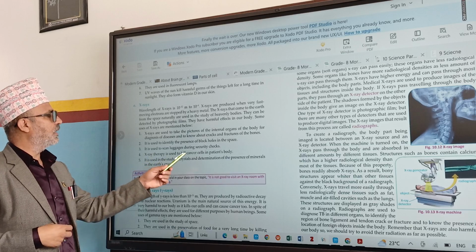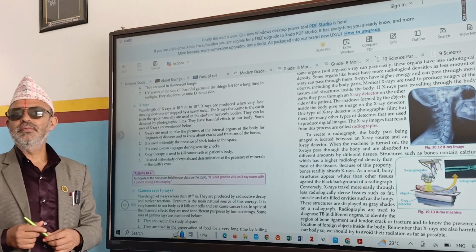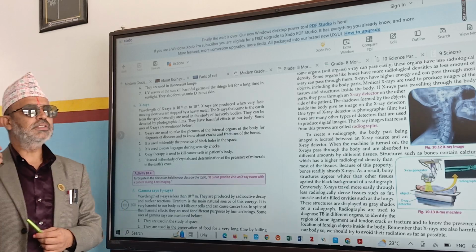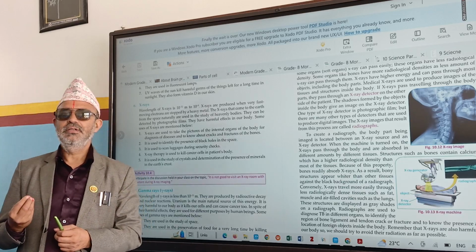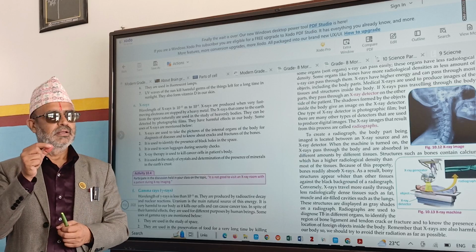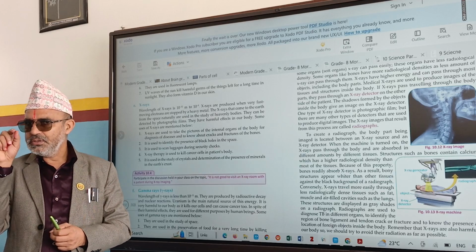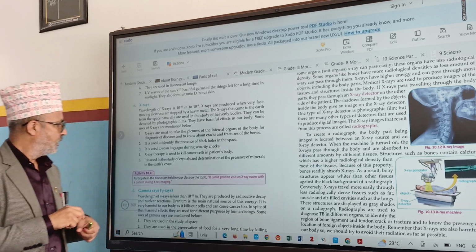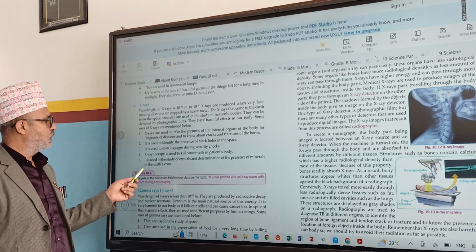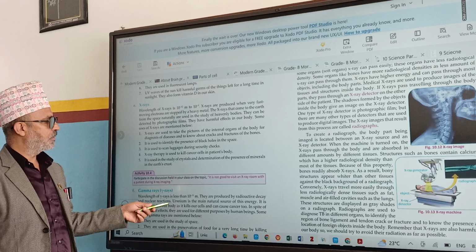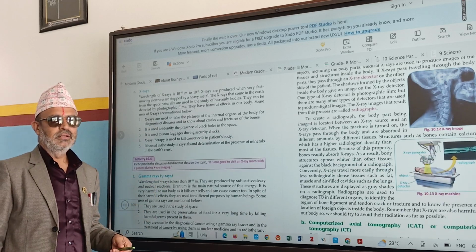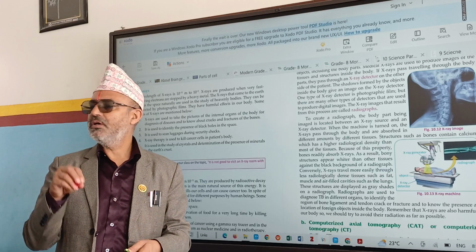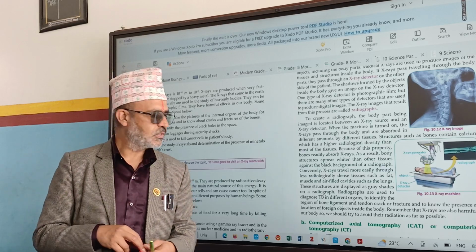X-ray therapy is used to kill cancer cells in a patient's body. So if there is unnecessary growth of cells in the body, at that time they use X-rays to kill those extra cells. That is X-ray therapy. And it is used in the study of crystals and determination of the presence of minerals in the earth's crust. Whether there is gold, silver present in the earth's crust or not, by passing X-rays they can find out.